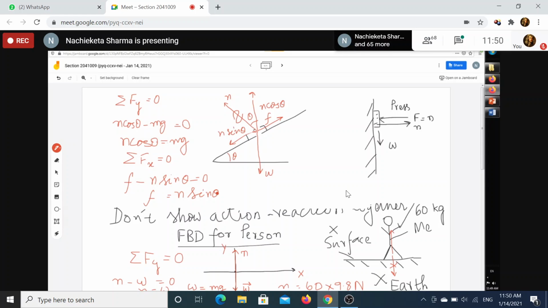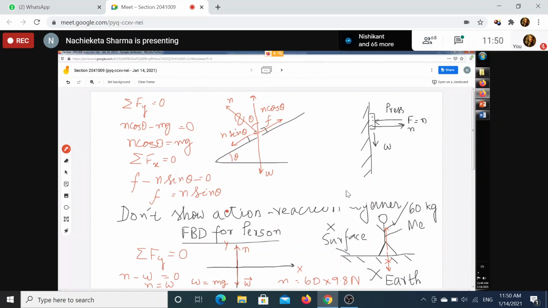Now this is quite interesting. I don't want to take this argument further because when you read friction, maybe I will do so. Now you see, because this frictional force is equal to N sin theta, and N sin theta will increase with the increase of the value of theta and it will decrease with the decrease of the value of theta. So what will happen if I go on increasing theta? Just for the argument's sake, I am asking. Can anybody say?